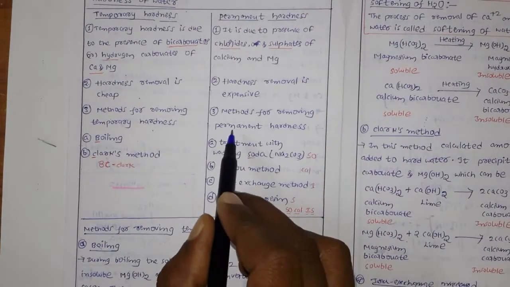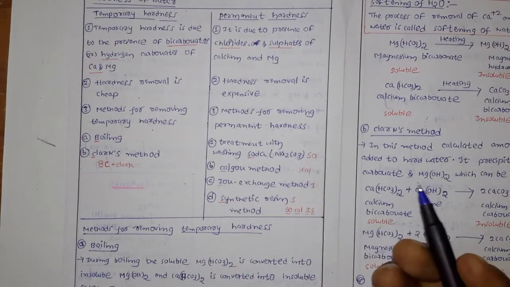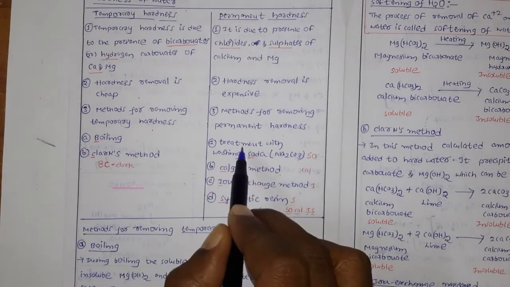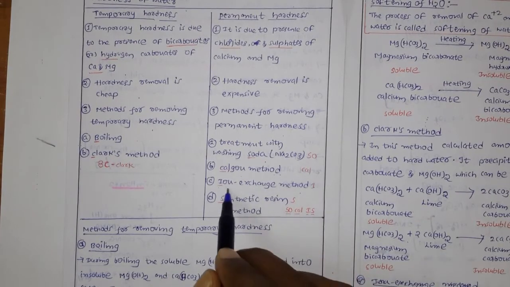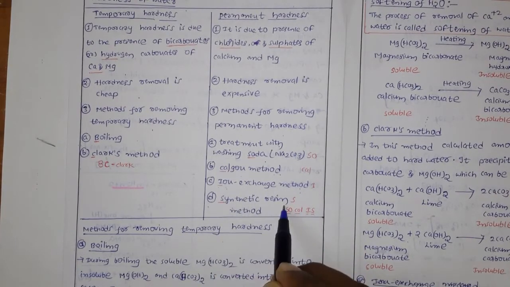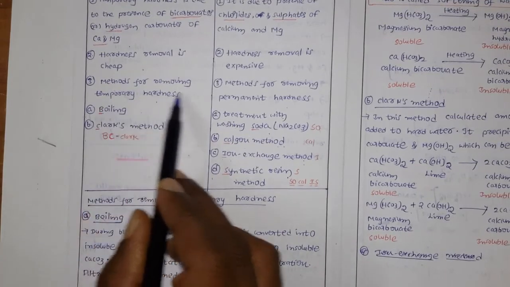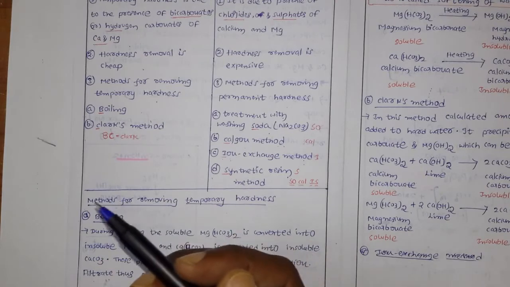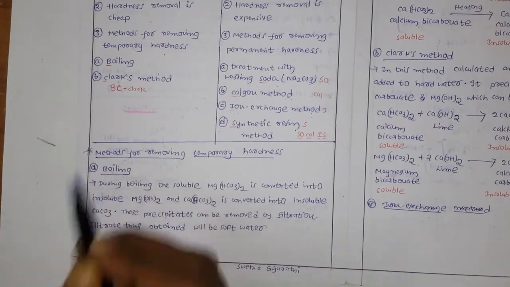The methods used to remove permanent hardness are of four types. The first is treating with washing soda, the second is the Calgon method, the third is the ion exchange method, and the fourth is the synthetic resin method. First we will see the removal of temporary hardness, then after that we can go to the removal of permanent hardness.